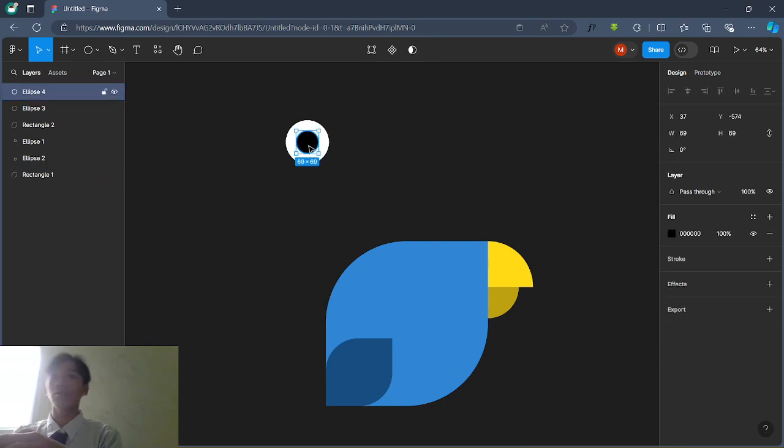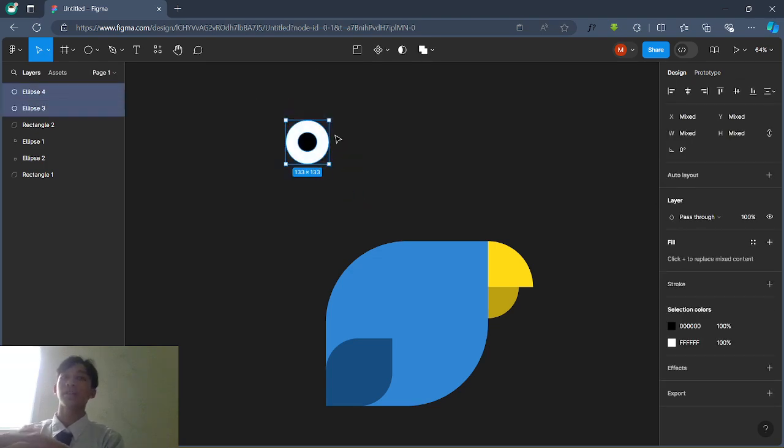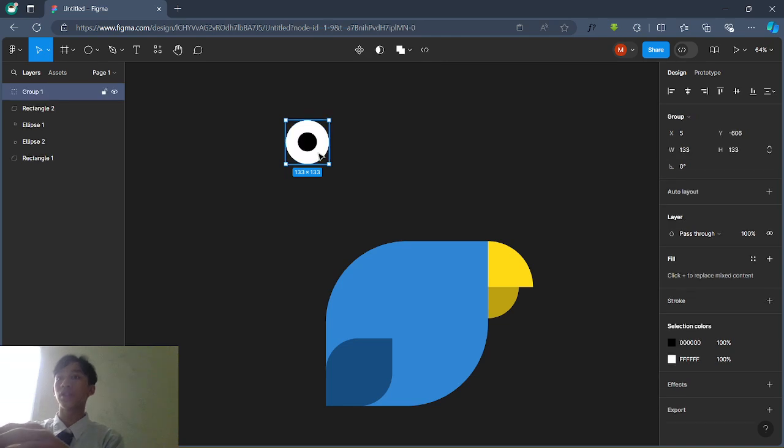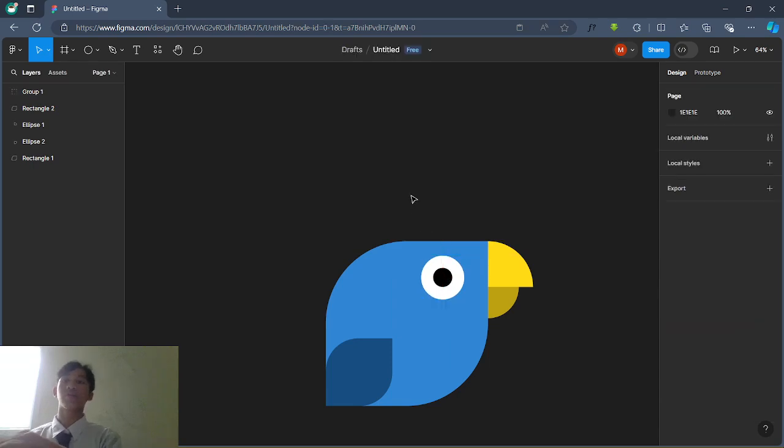Nice, maybe a little smaller. Then select this, press Control G to make it into a group, and then the last step is to put it into the exact position.